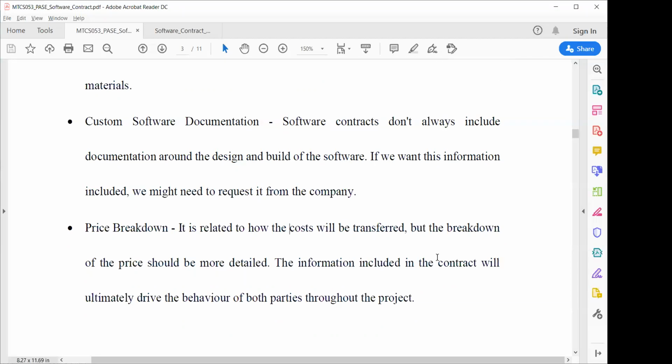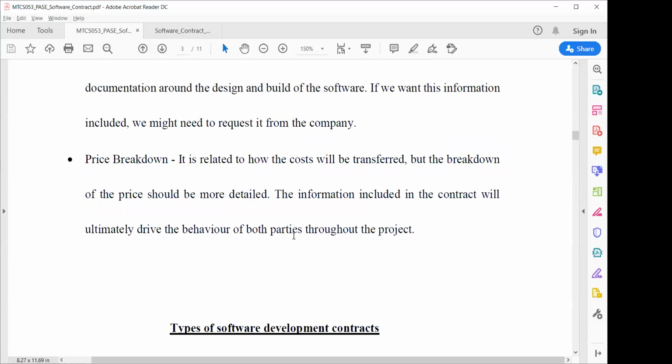Suppose we have discussed that an ERP system will be developed in various modules. Suppose a client requires that a specific module be delivered in 3 months, an additional module in 6 months, and the complete project in 12 months. You should mention the price requirement for that in a breakdown pattern, so that ultimately both parties are satisfied with the situation.